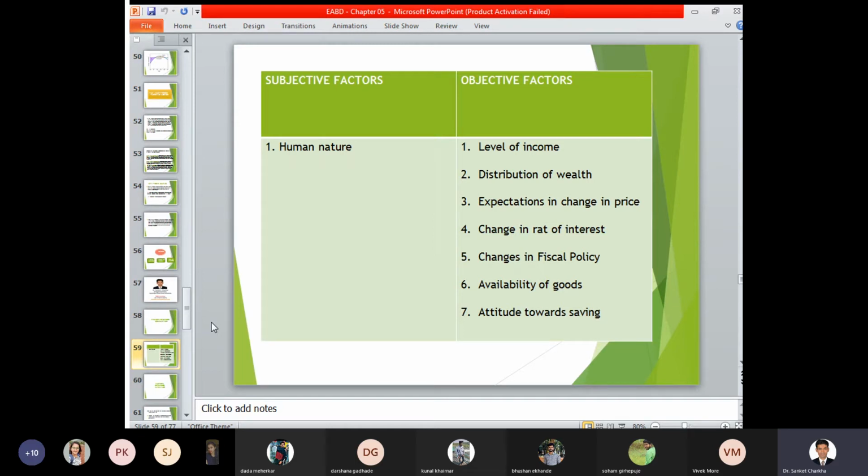So based on the level of income, based on the amount of money which is available with me, I can purchase or sell, or I can take my decision of purchasing and selling a certain commodity. Next consideration, distribution of wealth. So how is your wealth divided, or how is your wealth distributed?